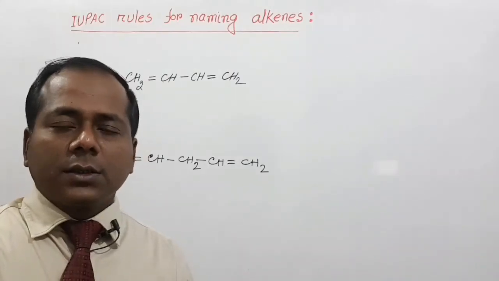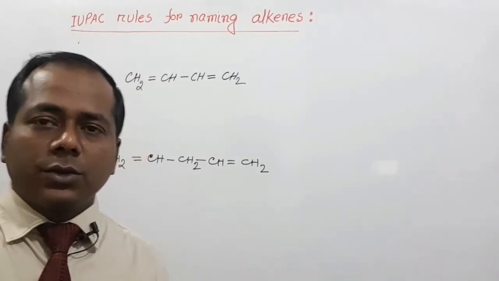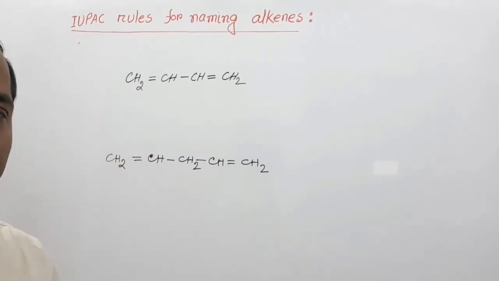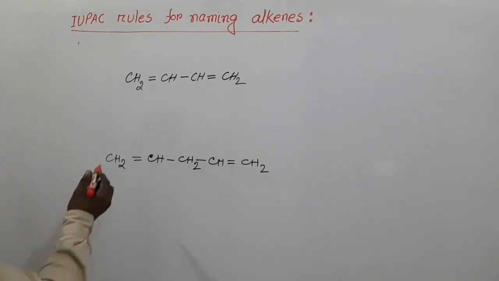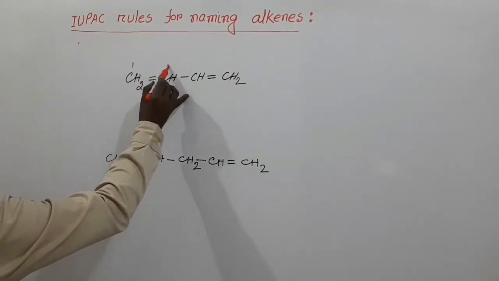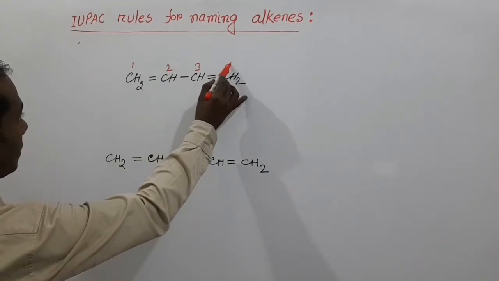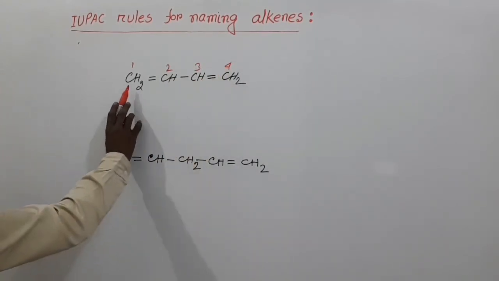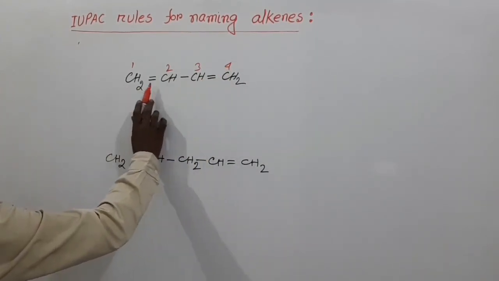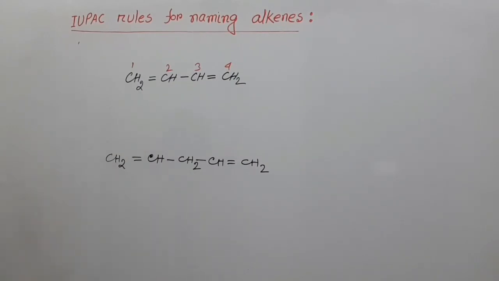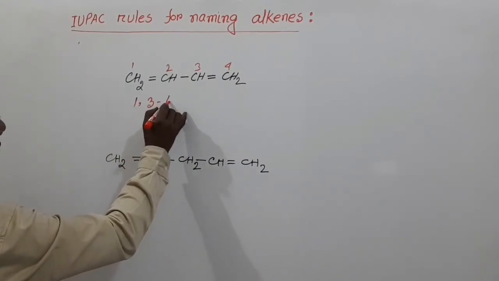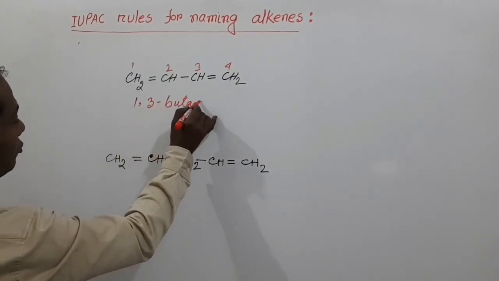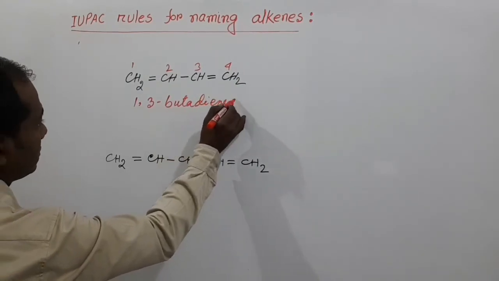My dear students, for a compound with two double bonds, the suffix is diene. So this is 1, 2, 3 and 4. We can see that in position number 1 and 3 the double bond is present. So the name of this compound is 1,3-butadiene.